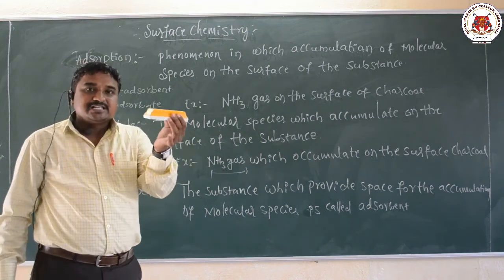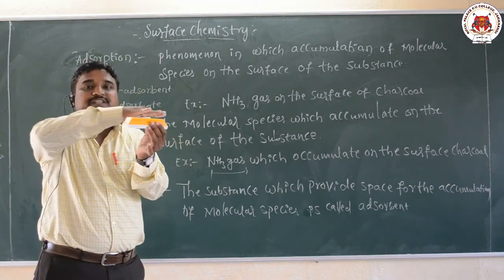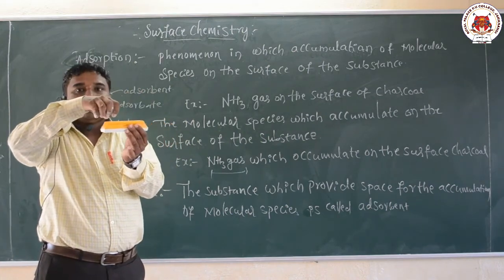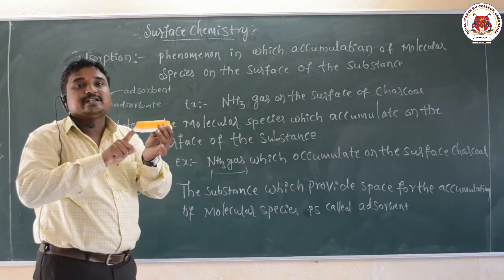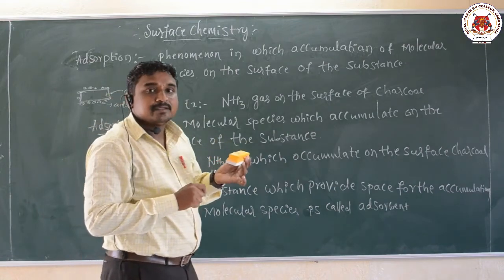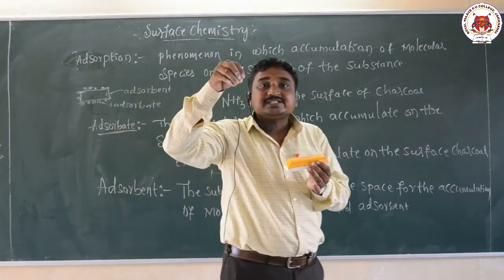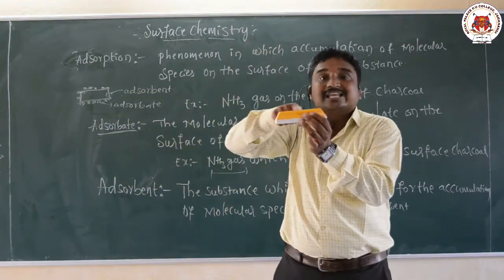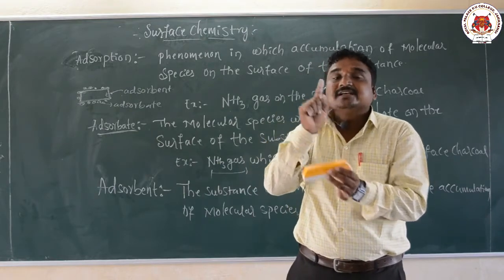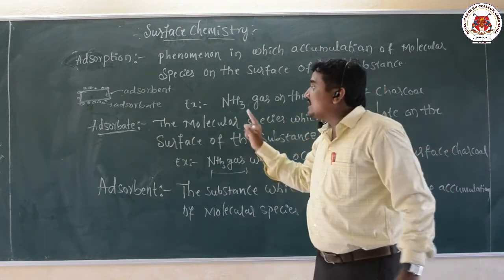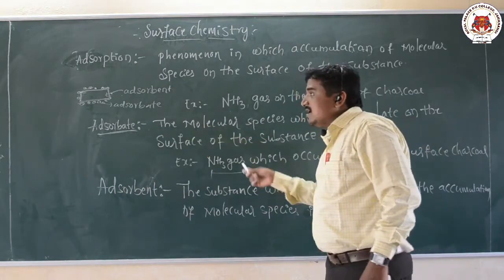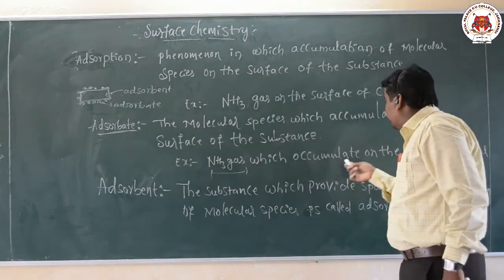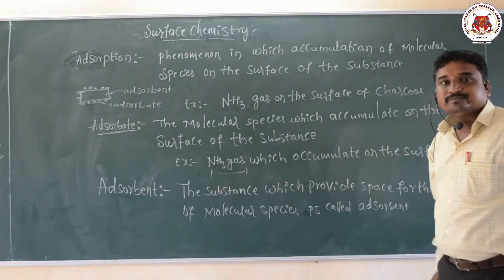The substance which provides the space for the accumulation of molecular species is called adsorbent, and the substance which accumulates on the surface of the adsorbent is called adsorbate.